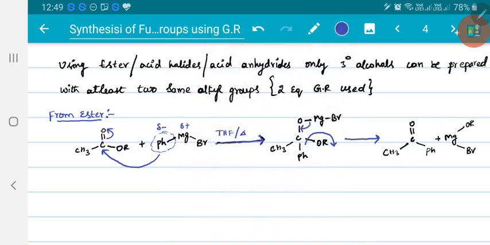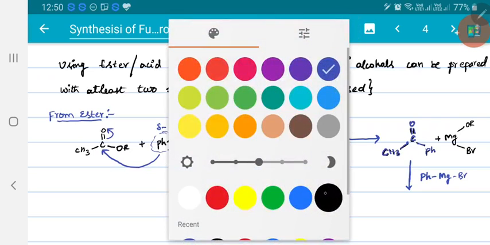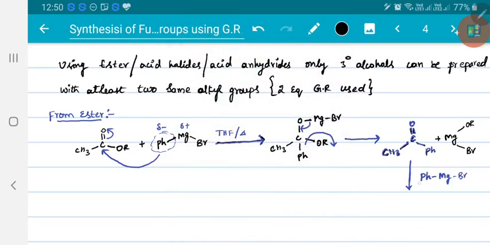So this ketone will react with another equivalent of Grignard reagent. Now here also the same, the phenyl system will go and attack. Now the product obtained will be CH3 C O MgBr.